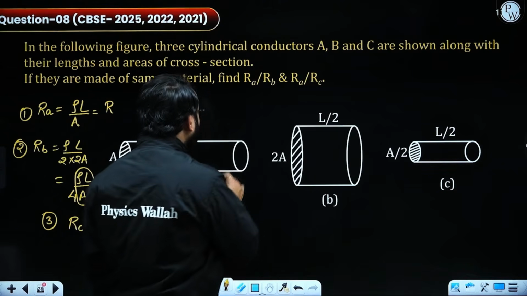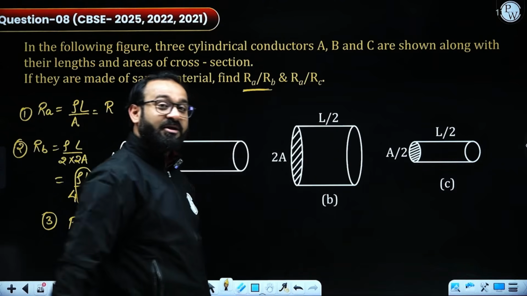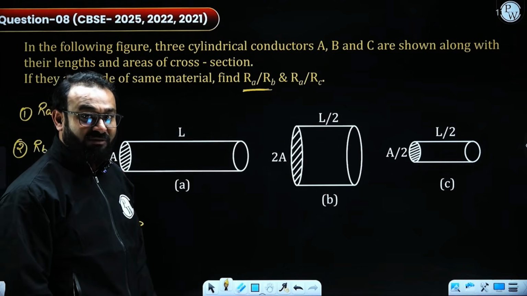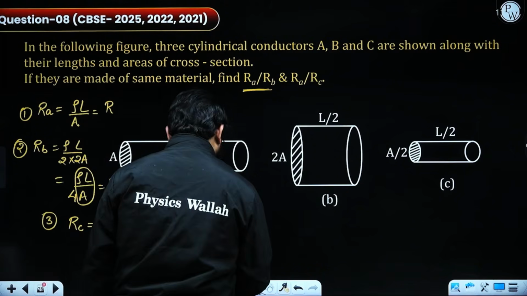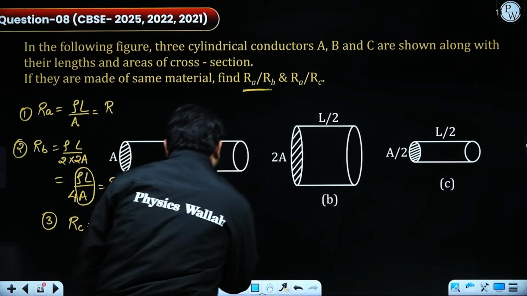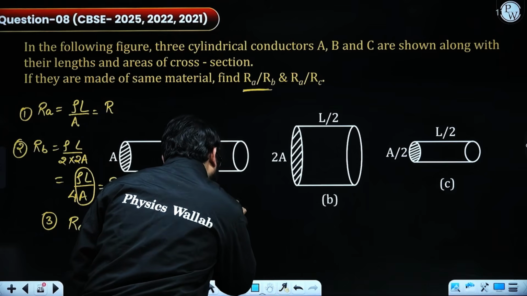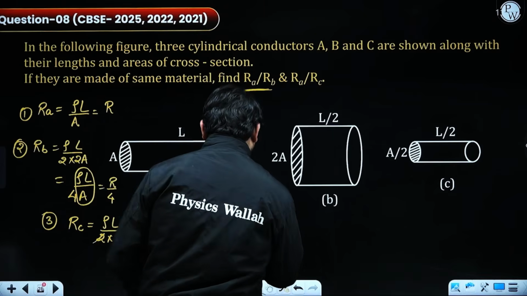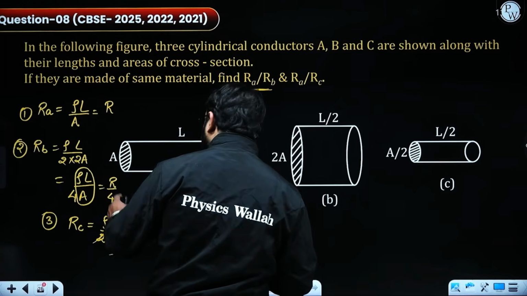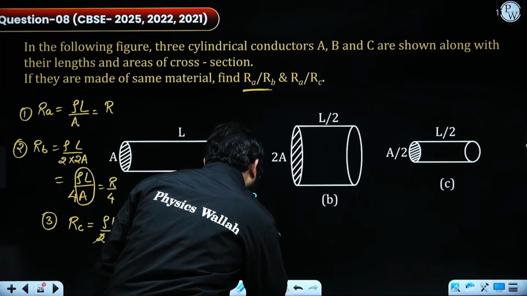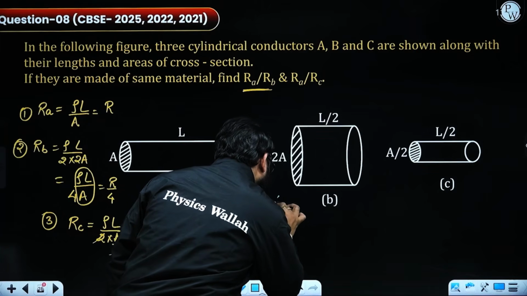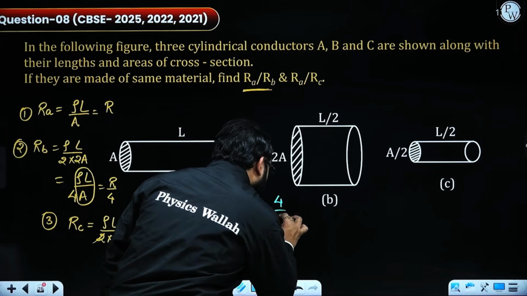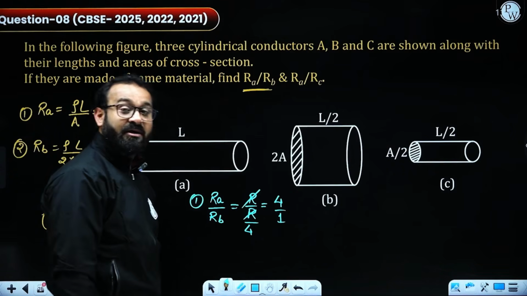Now I have to calculate RA by RB. So I only need to put the values to get the ratio. The very first one, RA by RB. The value of RA is R and RB is R by 4, which on cancelling gives the ratio 4 by 1.